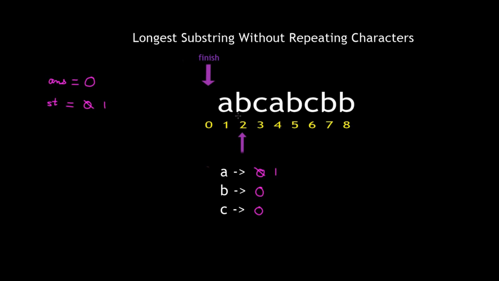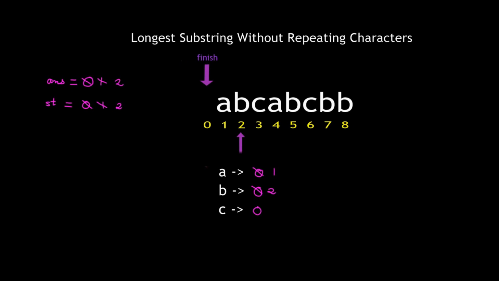We again check the position of the current character and its position is 0 and it is not greater than the value of finish, and it means that this character definitely occurred before finish or at finish. Therefore it is not occurring again in the current substring and therefore we update its value as well and it becomes 2. The st also increases by 1 and its value becomes 2 as well. And as the value of st is increasing, the value of our variable answer is also increasing.